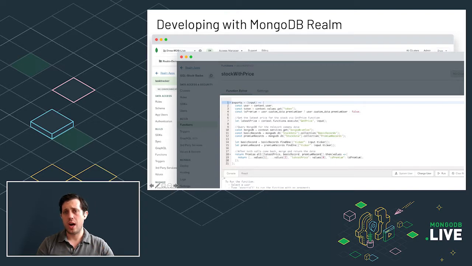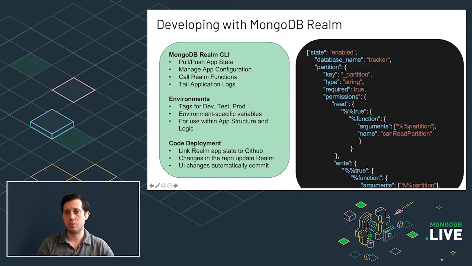But oftentimes when people see a UI like this, they're thinking, this is a UI-driven product. I'd like to write code. I'm not going to work or develop in a UI. And because of that, we have a very code-driven approach to working with Realm as well. So everything that I'm describing, what you're seeing in this UI that I'm showing, it's all backed behind the scenes with JSON and JavaScript files. So you're able to export your application, and we even have a CLI, which really makes it seamless to work with whatever your local development environment is.